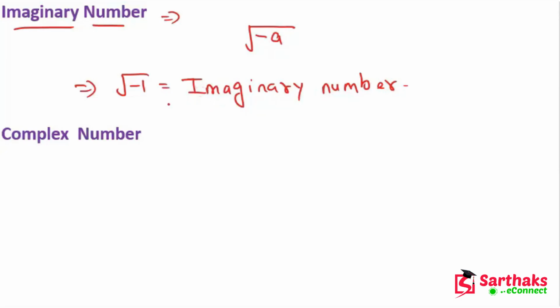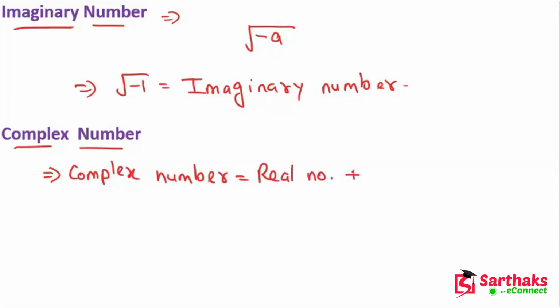Now if we talk about complex numbers, what is a complex number? My dear friends, it is the combination of real numbers and imaginary numbers. The combination of real numbers and imaginary numbers is called a complex number. So we can say that a complex number equals a real number plus an imaginary number.